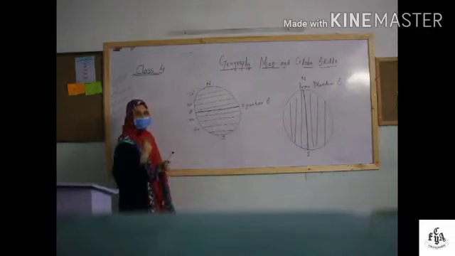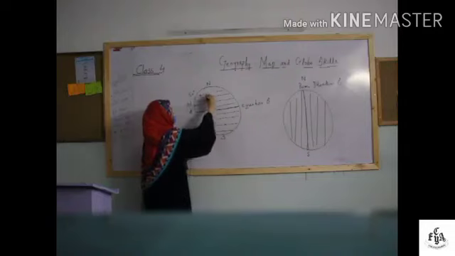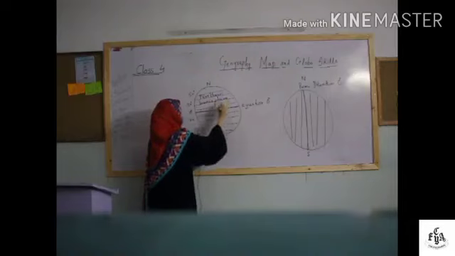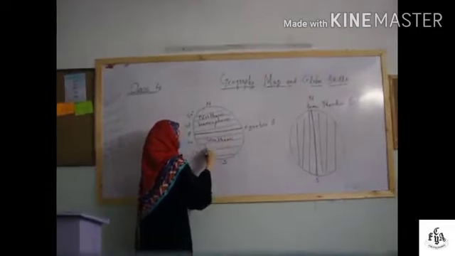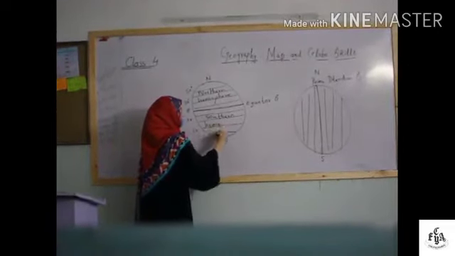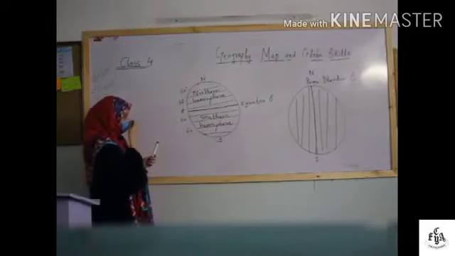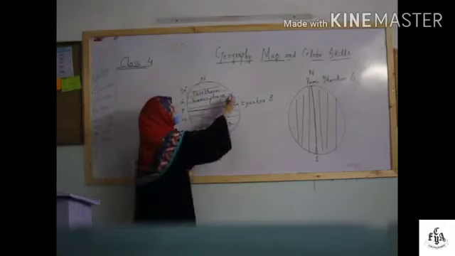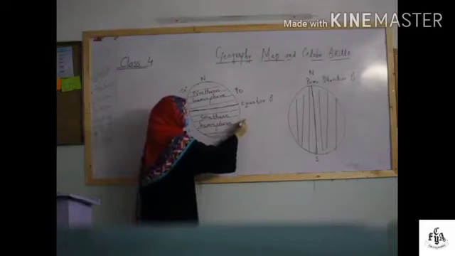The equator divides the earth into two halves: the northern hemisphere and the southern hemisphere. In the northern hemisphere there are 90 lines of latitude, and in the southern hemisphere there are 90 lines of latitude.